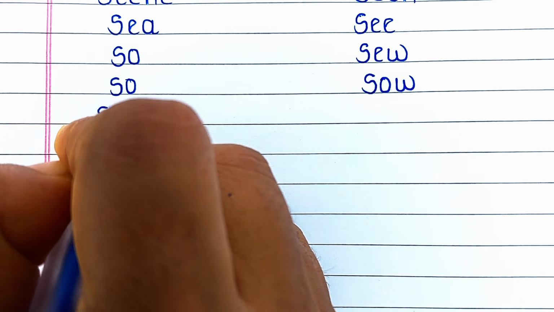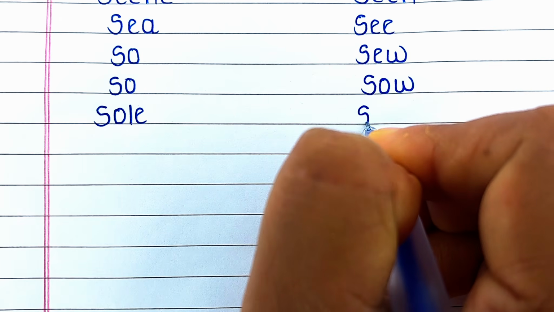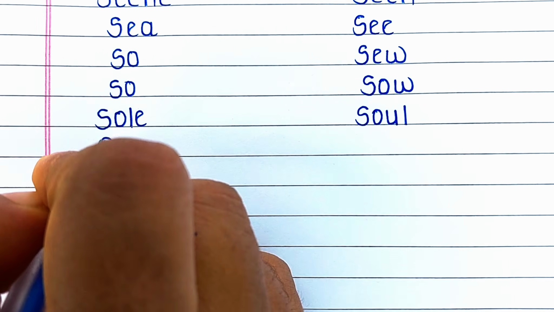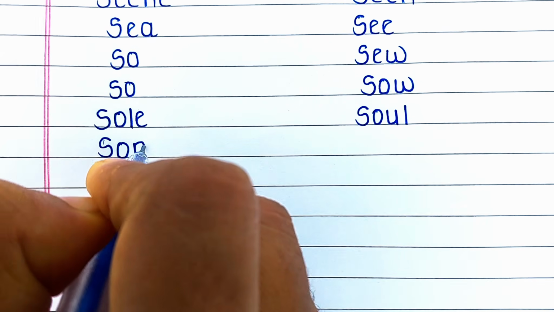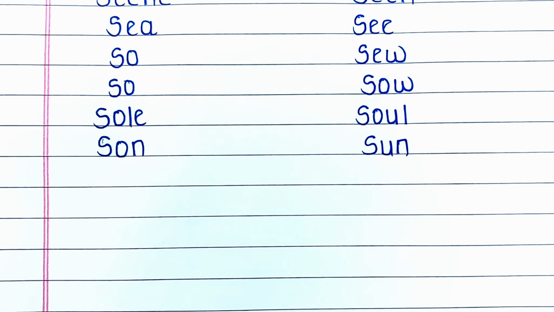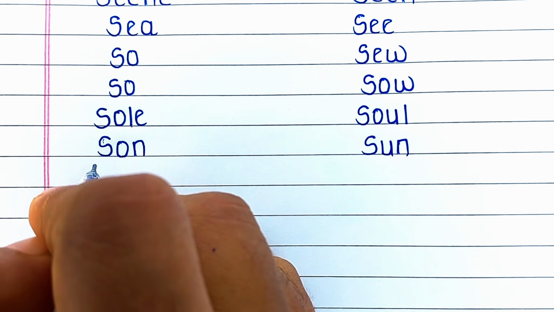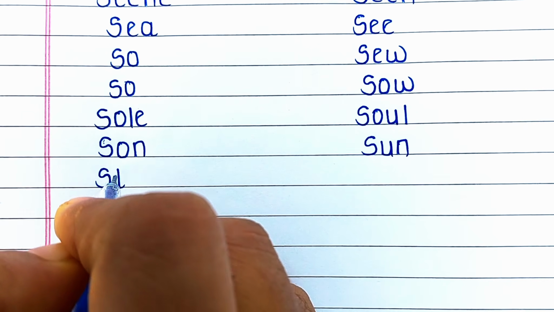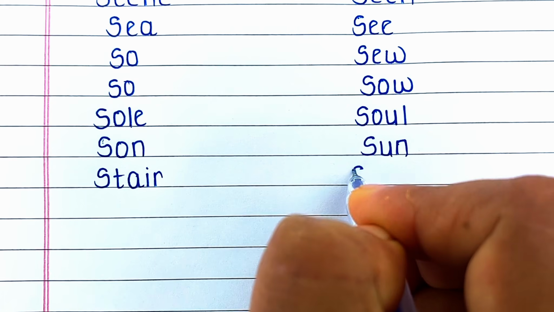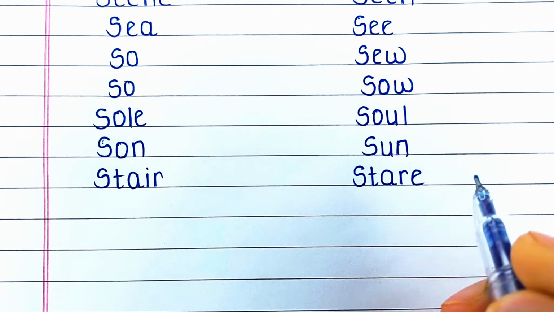Next word is S-O-L-E, sole. It means the bottom of your foot. Its homophone is S-O-U-L, soul. That means spirit. Next word is S-O-N, son. Son means male child. Its homophone is S-U-N, sun. Sun is a star in the sky. Next word is S-T-A-I-R, stair. Stair means the steps. Its homophone is S-T-A-R-E, stare. That means to look at someone continuously.